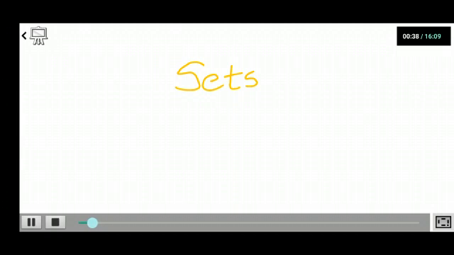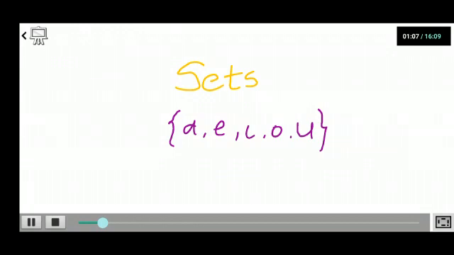So, what are sets? Actually, in your daily life, you come across various sets. If I talk about an easy example, which is very easy to understand, if I ask you to make a set of all vowels, you all know that they are A, E, I, O, and U. I have 5 vowels here. Now a set is always written in curly brackets. So suppose I name this set as V. I have A, E, I, O, U.